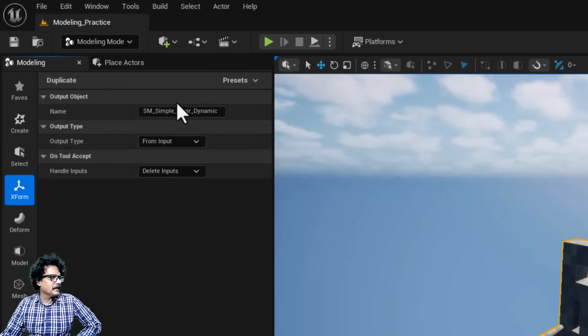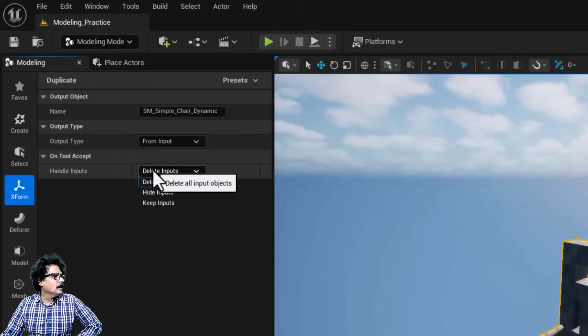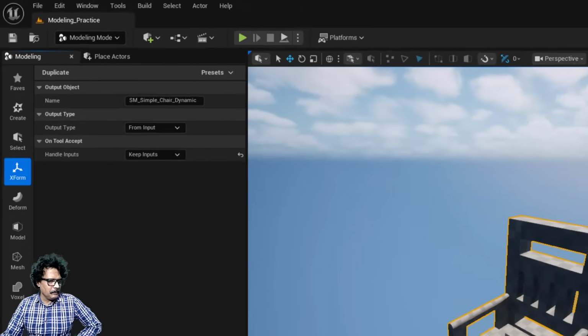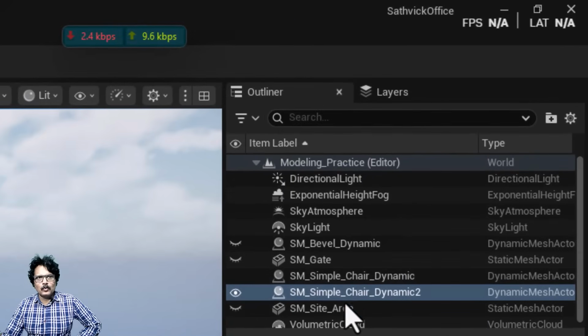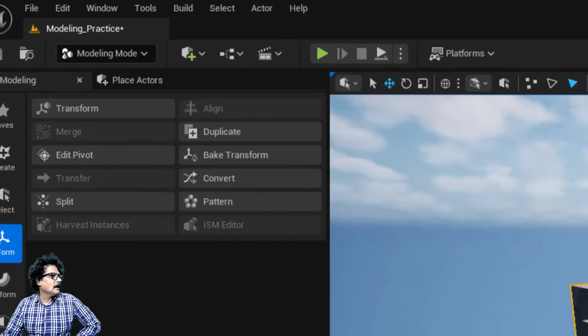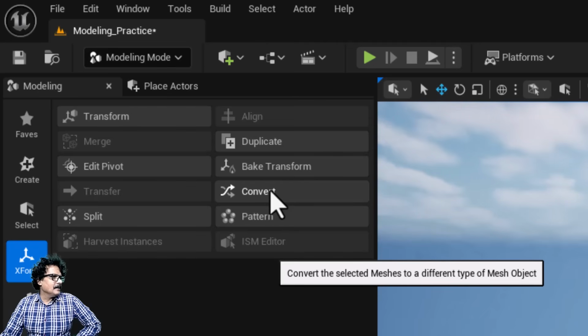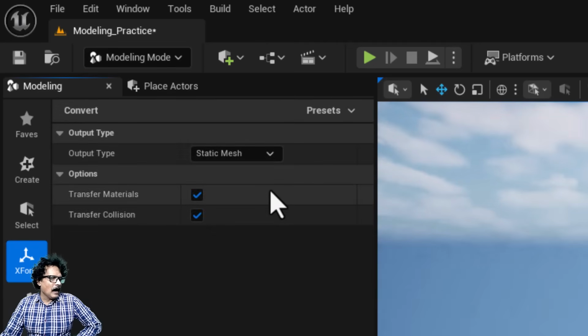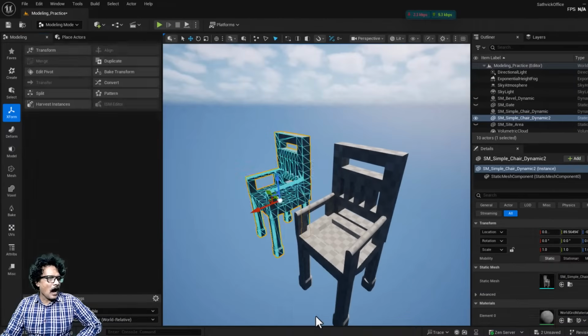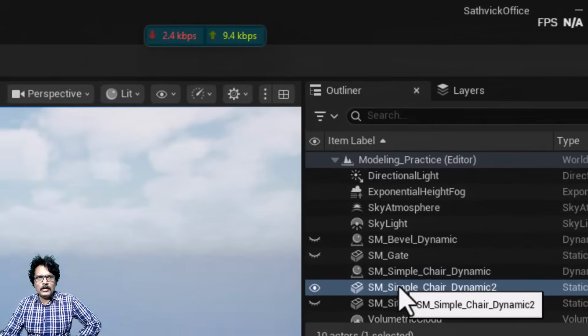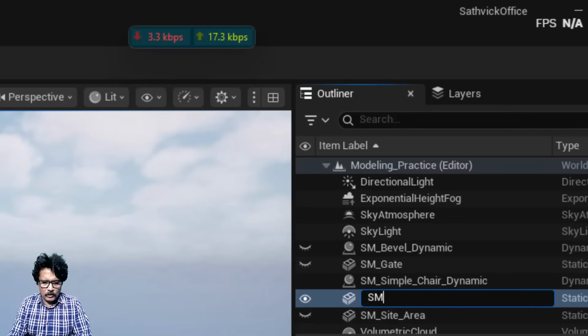Now, when I click duplicate, it is asking me whether I want to delete the original input. Here I will enable keep input, and if I click accept, I have 2 copies here, and the second copy I am going to select, and here you have another option called convert, and when I click on convert here, I can now convert this into a static mesh, and if I click accept, now I am going to come here, press F2, and call this SM simple chair.